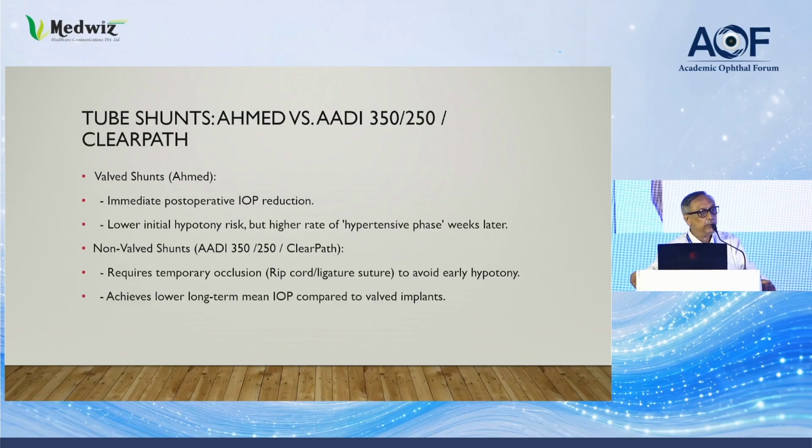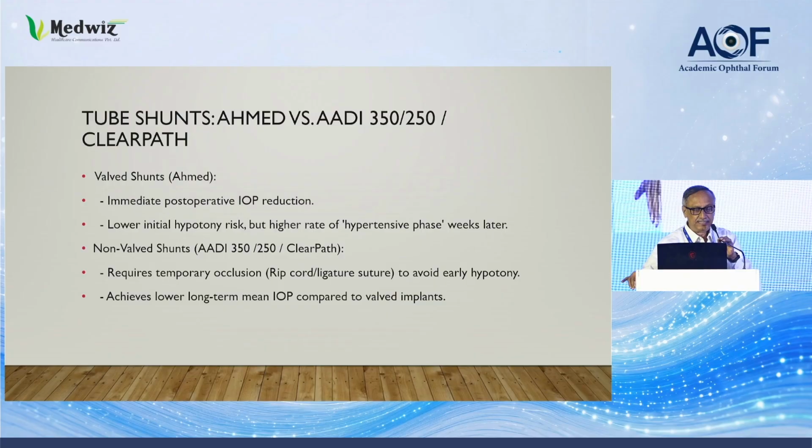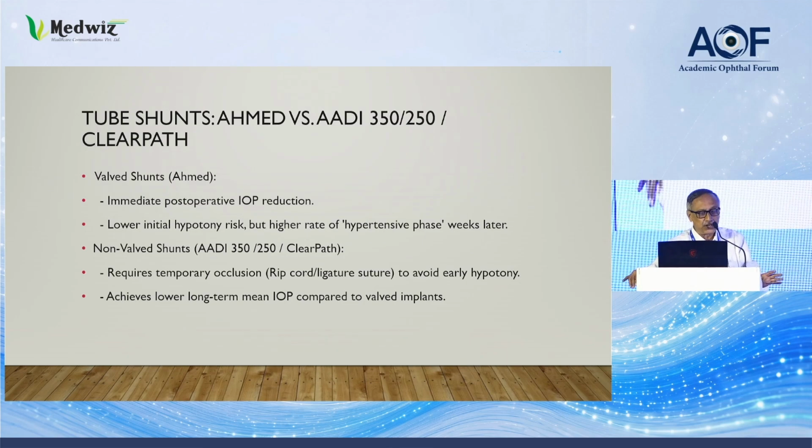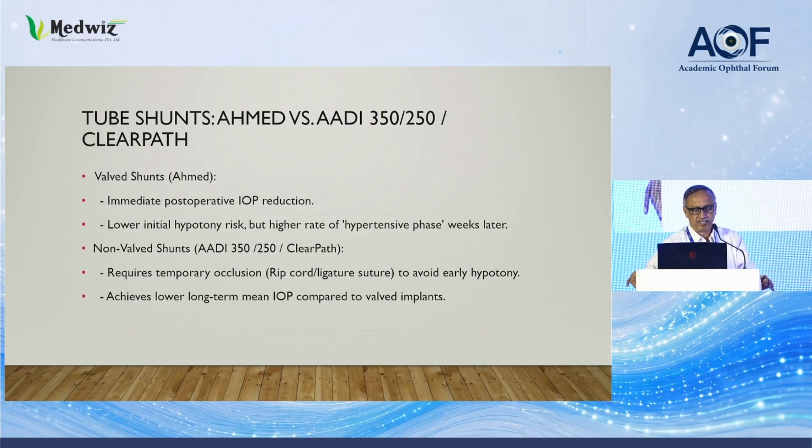Then come the shunts, which may be the AMAT or the RD or the ClearPath. There are two types. The valve shunt, the AMAT one: immediate post-op pressure reduction and a lower initial hypotony risk, but a higher rate of hypertensive phase weeks later, so you have to give some anti-glaucoma medication. The best choice may be the non-valve shunts, the RD or the ClearPath. It requires temporary occlusion with a ripcord or ligature sutures to avoid early hypotony, and it achieves a lower long-term IOP compared to the valve one.